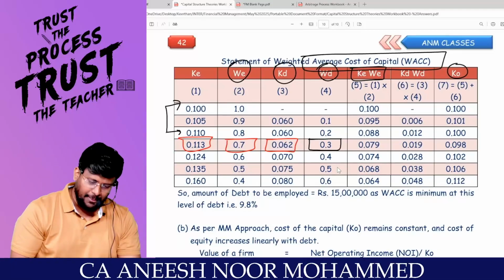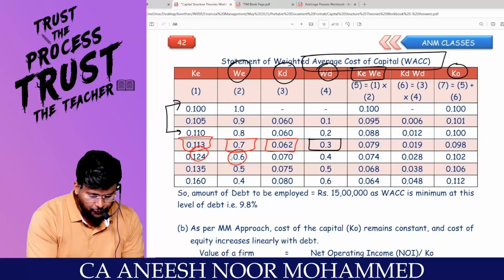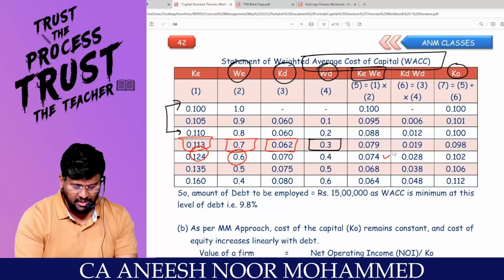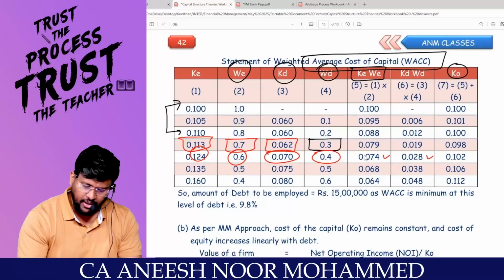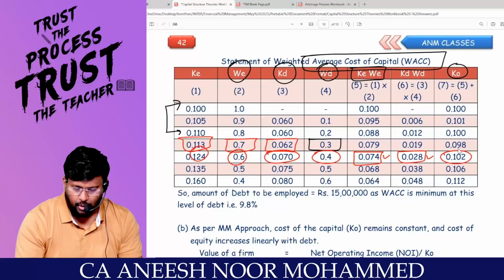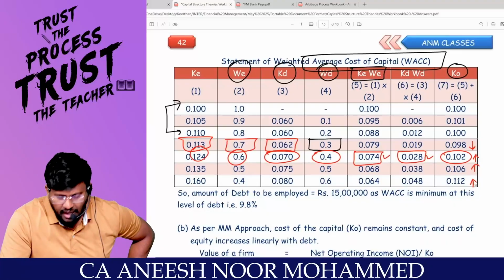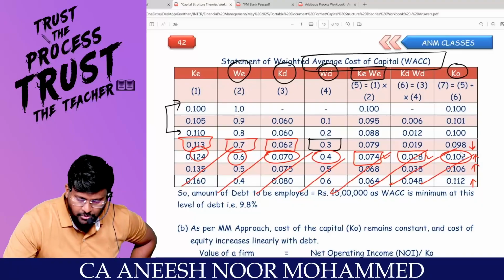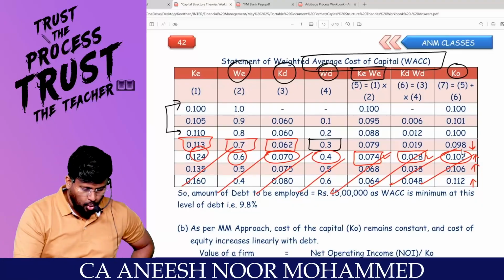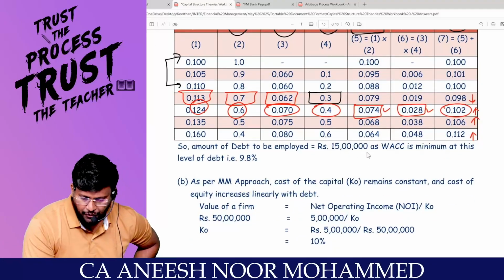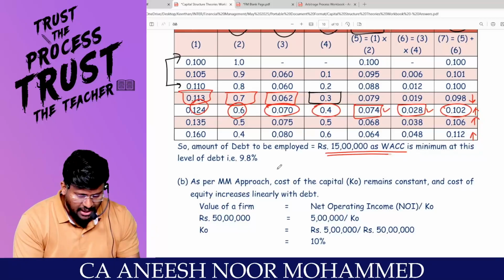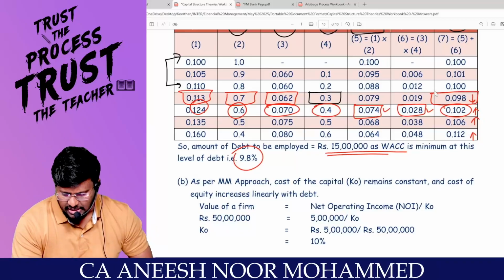Now, okay, debt inject 12.4 into 0.6% comes to 7.4%. 7% into 40% comes to 2.8%. So 7.4 plus 2.8 comes to 10.2. Reverse it. Starting from a lower KO, it then increases again. So after this, injecting debt is not the right option. Correct? So the amount of debt to be employed is 15 lakh, because WACC is minimum at this debt, at 9.8%. So this is the best WACC.